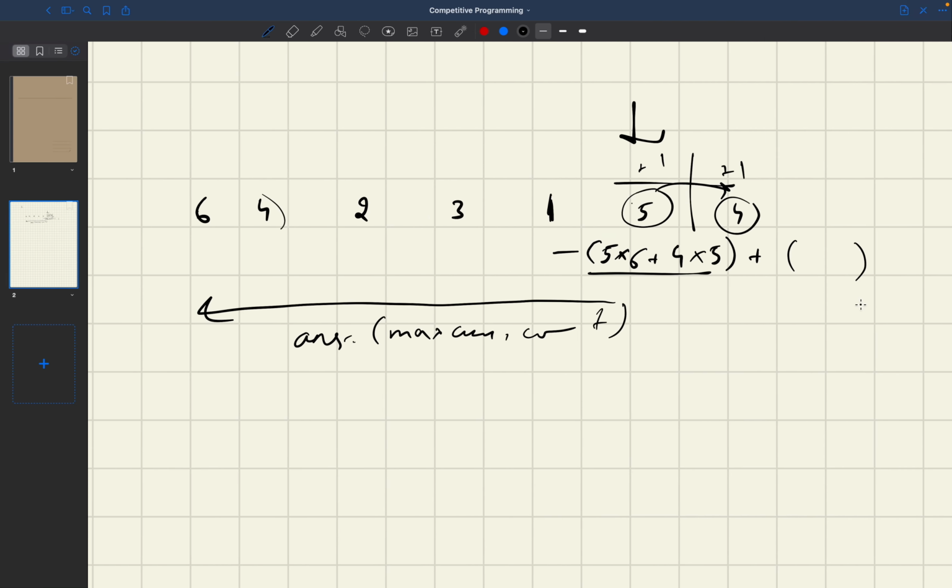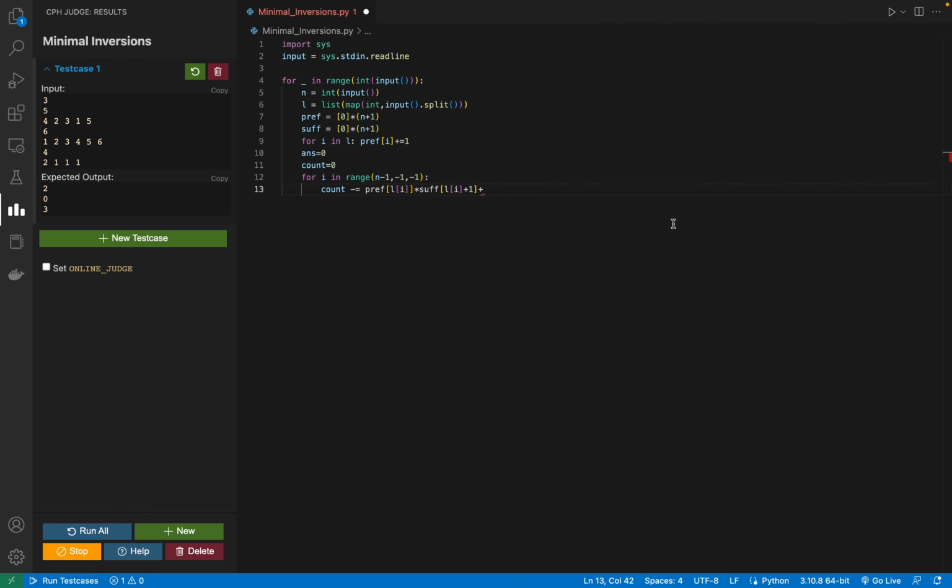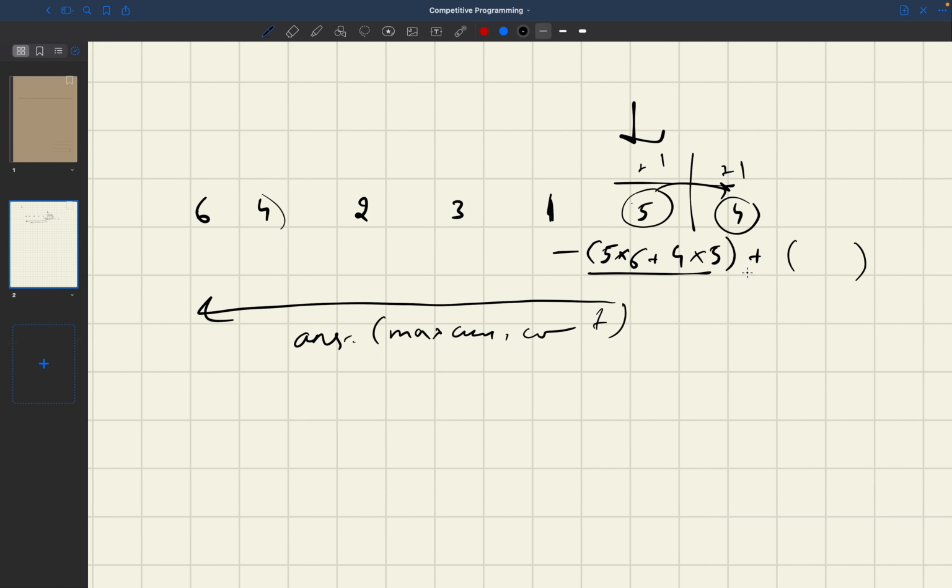And in this I have to add the number of times L of i minus 1 occurs in the prefix times the number of times L of i occurs in the suffix.